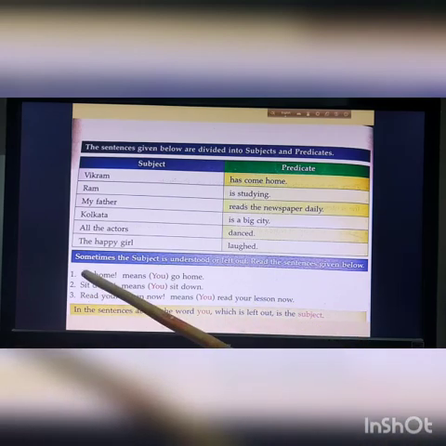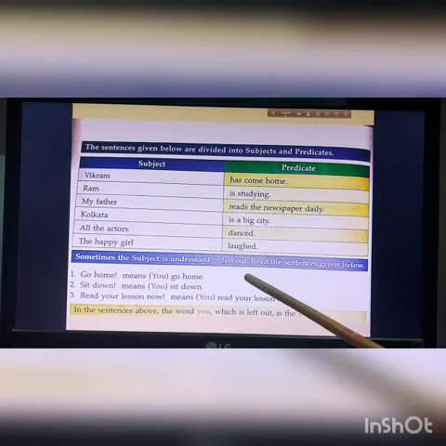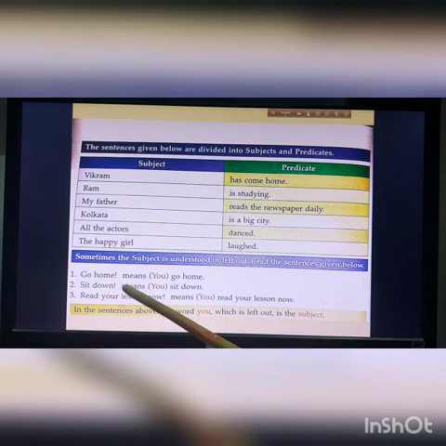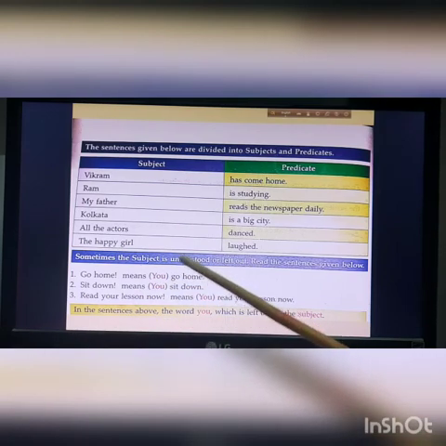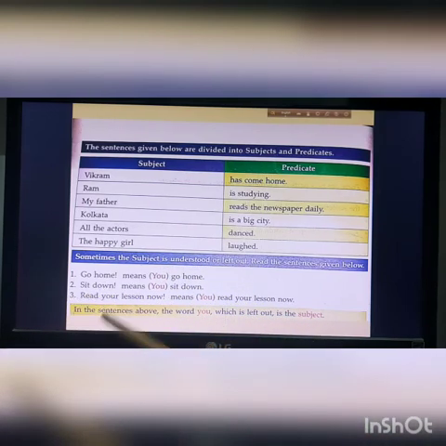Okay. Sometimes the subject is understood or left out. For example, go home. Who is saying go home? You go home. So you is the subject here, which may not be fitting in the sentence. Sit down. Who is saying to sit down? The teacher is telling us to sit down. So the teacher is the subject here. And you sit down.